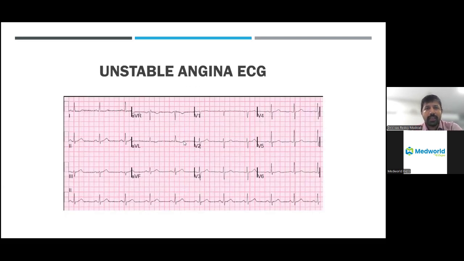And coming to the ECG of unstable angina, as I mentioned, the ECG will be absolutely normal. And most of the doctors tend to miss the unstable angina. Whenever we find such an ECG, and if the patient keeps on complaining of chest pain, we tend to order troponin. If troponin is positive, it indicates the patient is having a heart attack. We'll take them for the angiogram. If it is negative, then we can send the patients with observations with some tablets, and we tend to review after 24 hours.